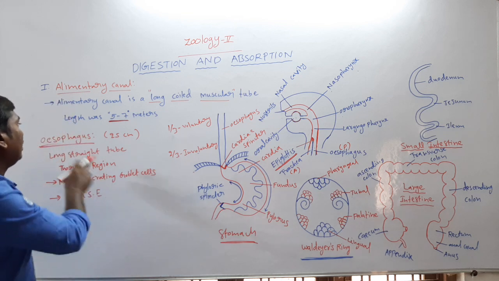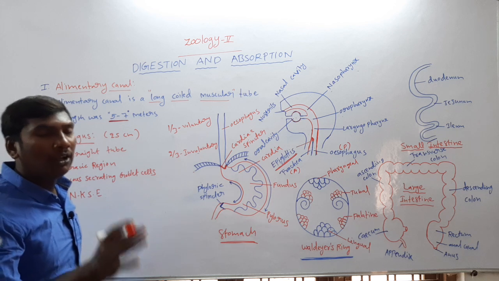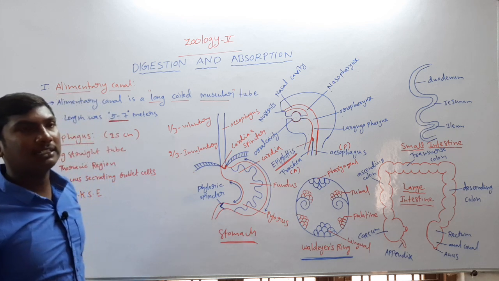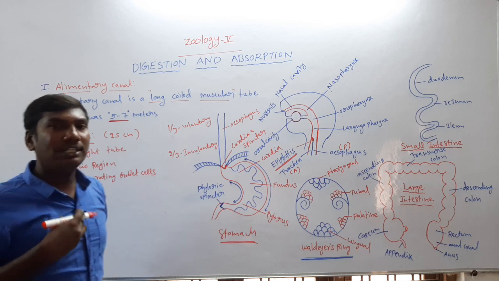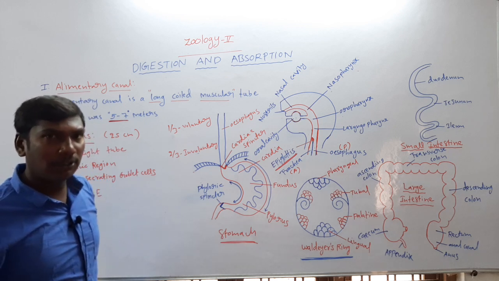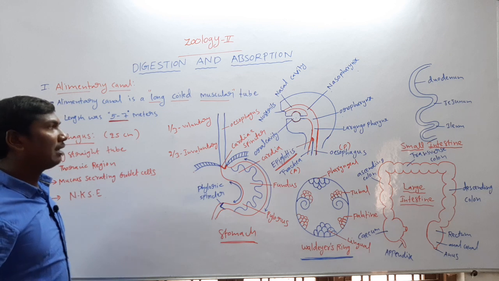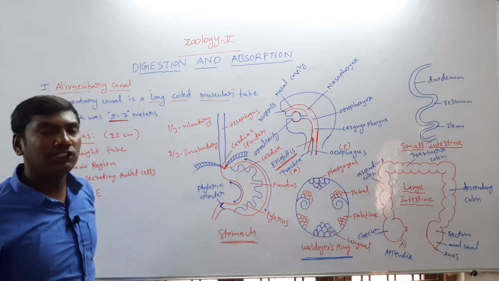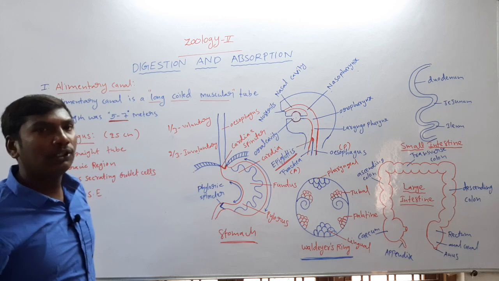Once revised, the esophagus is a long straight tube. The length is 25 centimeters. It is present in the thoracic region. Next, the esophagus contains mucus-secreting goblet cells.